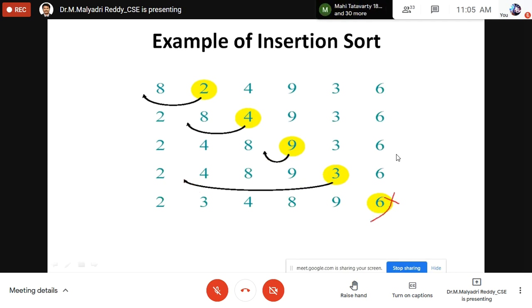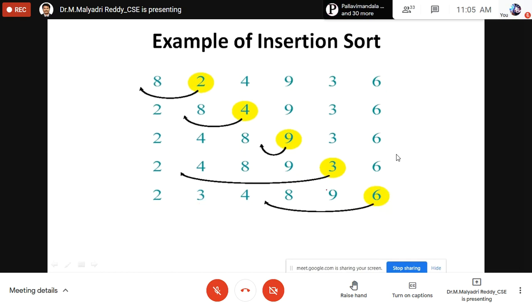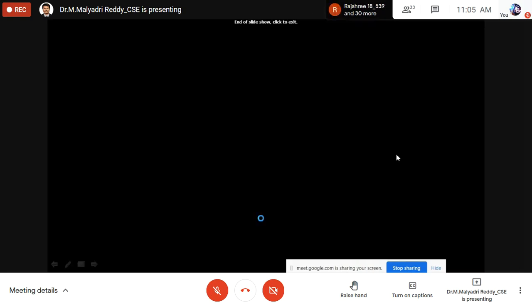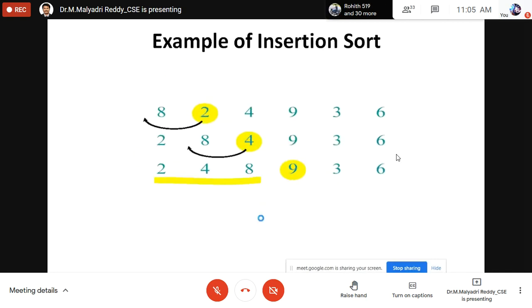Next, insert the last element. Again it is compared with 2, 3, 4. 2, 3, 4 are smaller, so insert that element at this position. So 9 is moved here, 8 is moved here, 6 is moved here. That is the final result. For that, we have to write the algorithm like this.